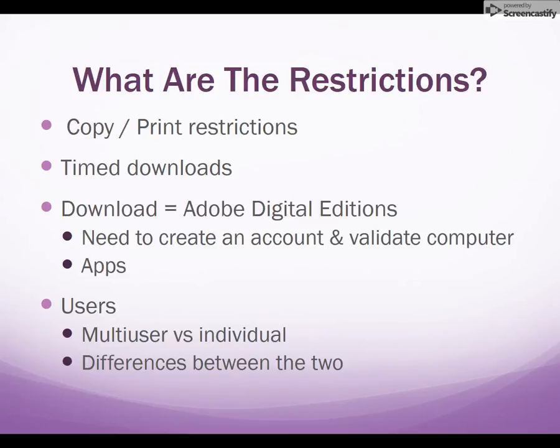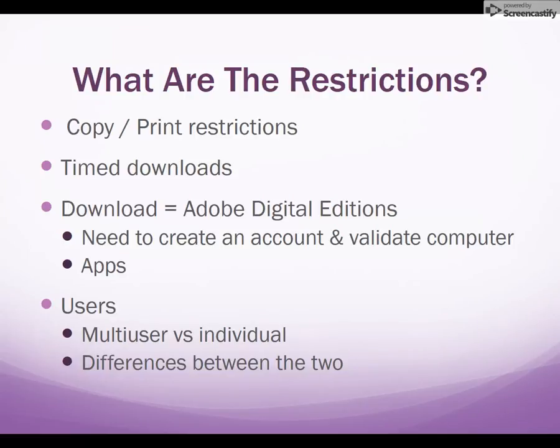I want to quickly address the difference between multi-user and individual ebooks. As an individual, you have more access to ebooks than an institution like Fuller. As a student, you can go on Amazon and find a Kindle ebook relatively easily and cheaply. As an institution, Fuller has to find multi-user ebooks. This means if you find a Kindle ebook that you want the library to own, Fuller can't just purchase the Kindle version. Since it is for individual users, loaning it as a library copy would be copyright infringement. This is where library vendors like EBSCO and ProQuest have to come in.